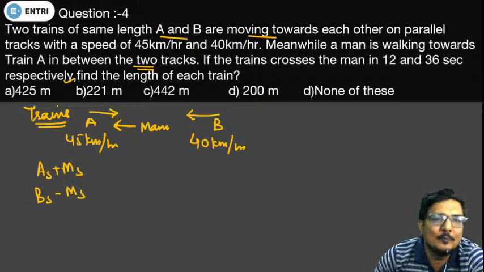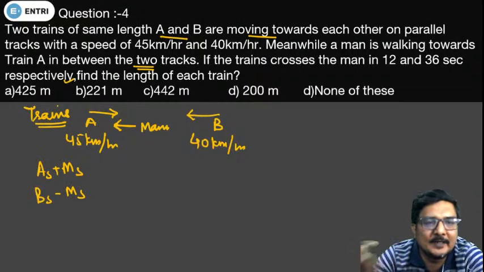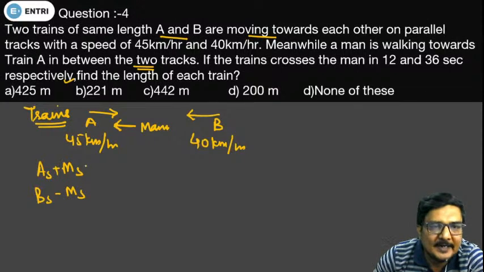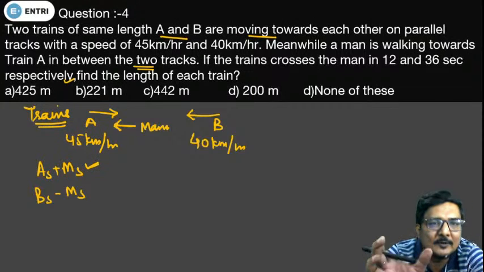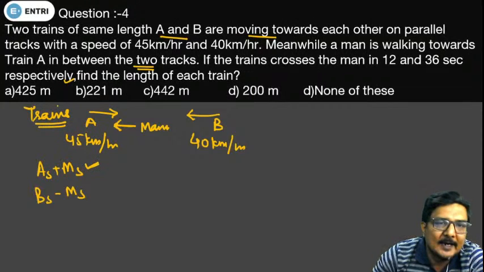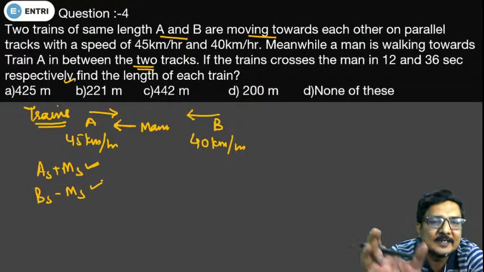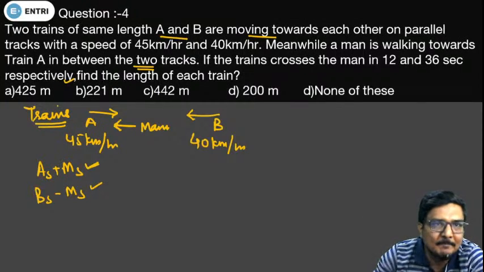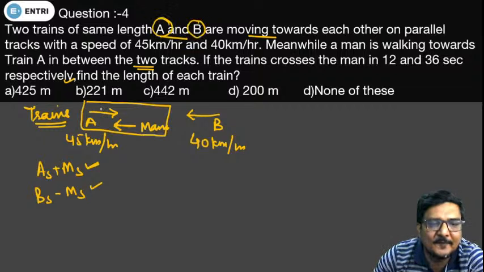Okay, when two moving objects are moving in the opposite direction, we take the relative speed by summation of those two speeds, and when two objects are moving in the same direction, we subtract the speeds. Okay, and the lengths of the two trains are the same. Okay. So if we consider the case of the man and the first train, let the speed of the man be S or X. Okay.